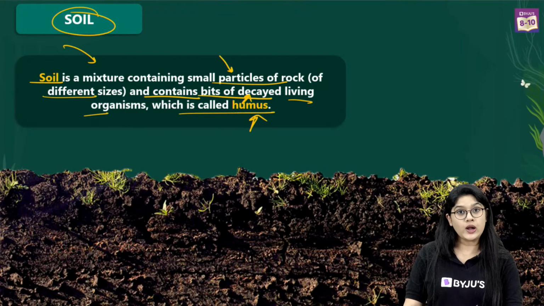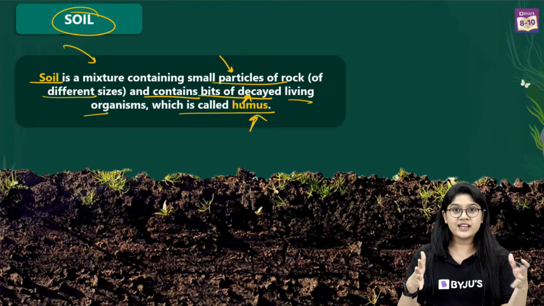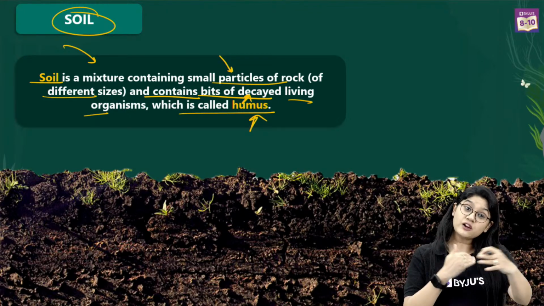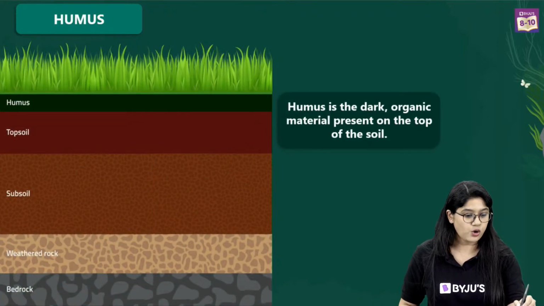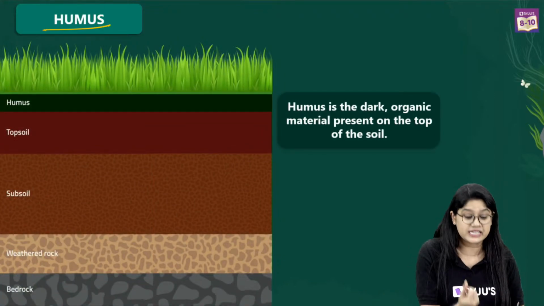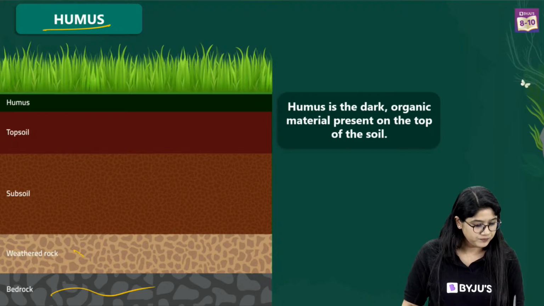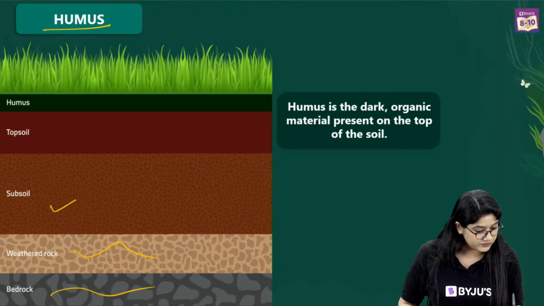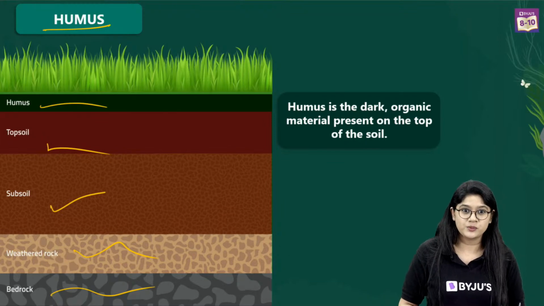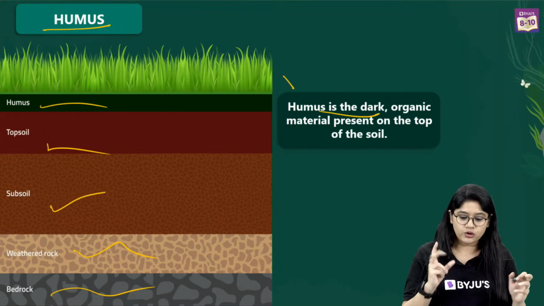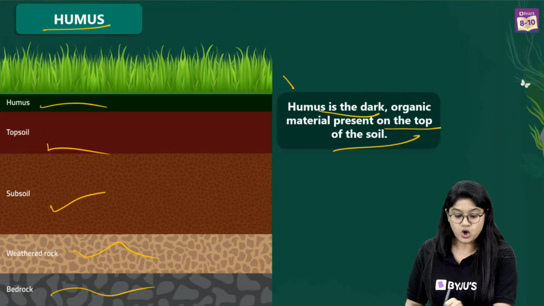When we talk about soil, I'm sure you have seen that there are different types of soils, and the color of the soil also varies because of the humus that it contains. Over here we have the bedrock, the weathered rock, the subsoil, the topsoil, and the humus, which is a dark organic material present on the top of the soil.